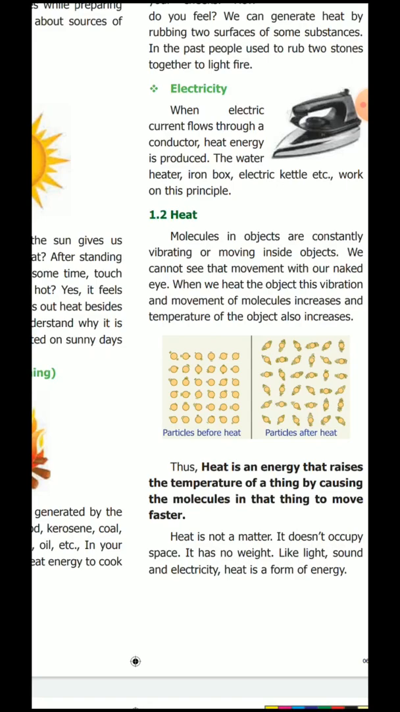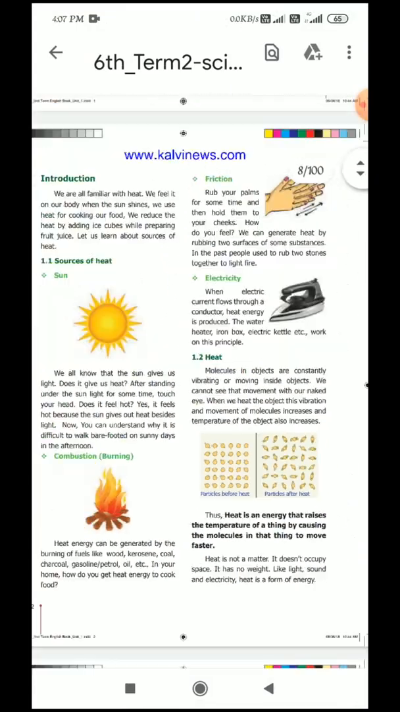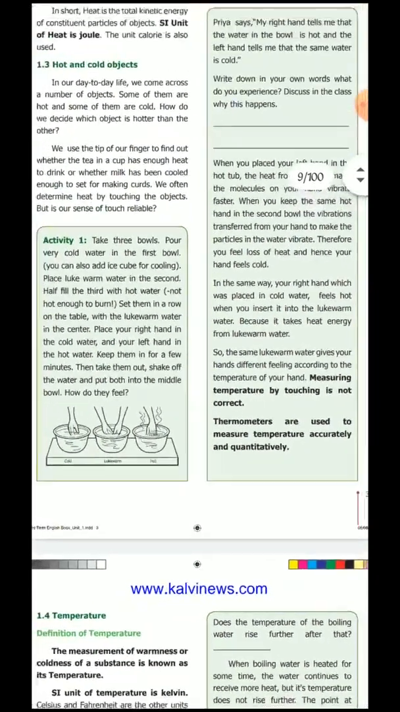Next. Heat is not a matter. It does not occupy space. Already you know light, sound, electricity also do not occupy space, and they do not have any weight. So heat does not occupy space and has no weight. So heat is a form of energy.